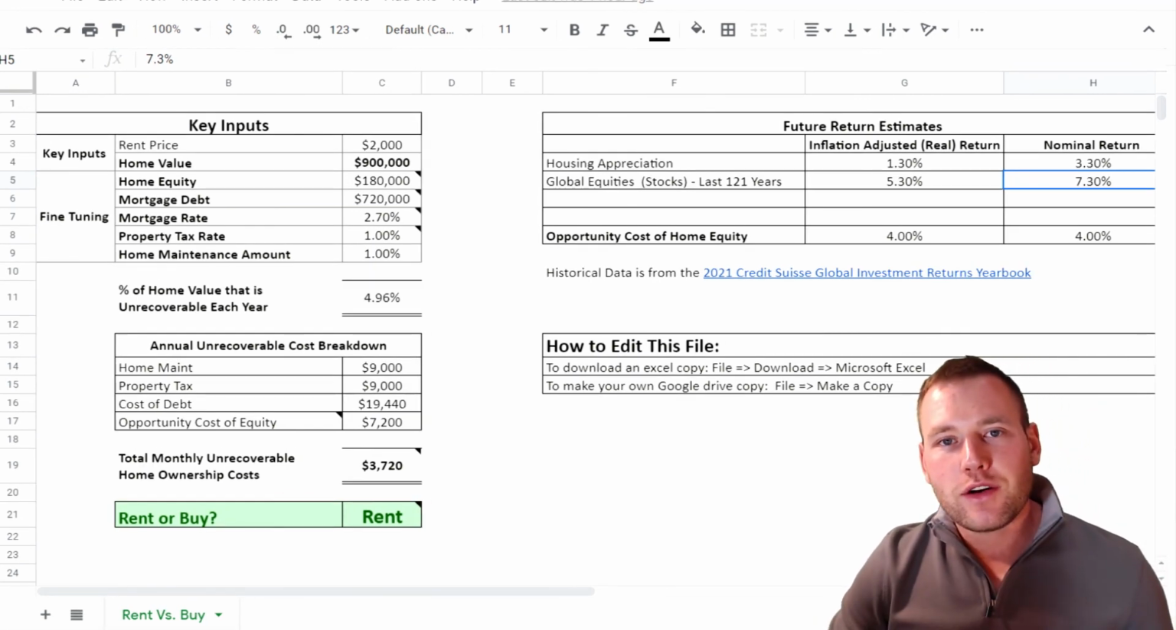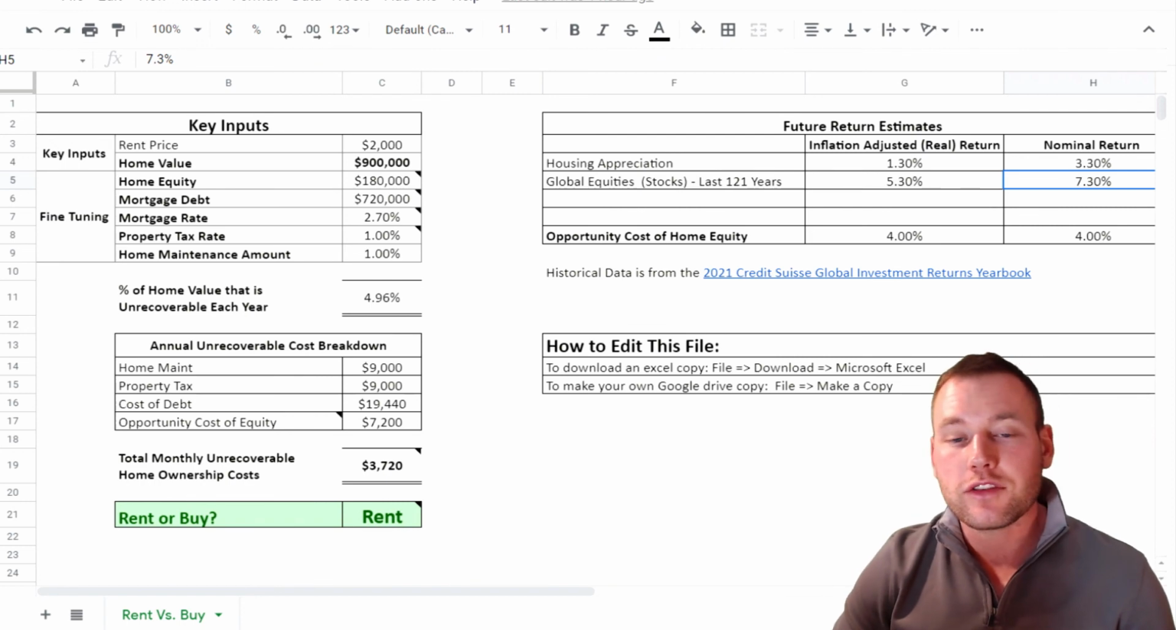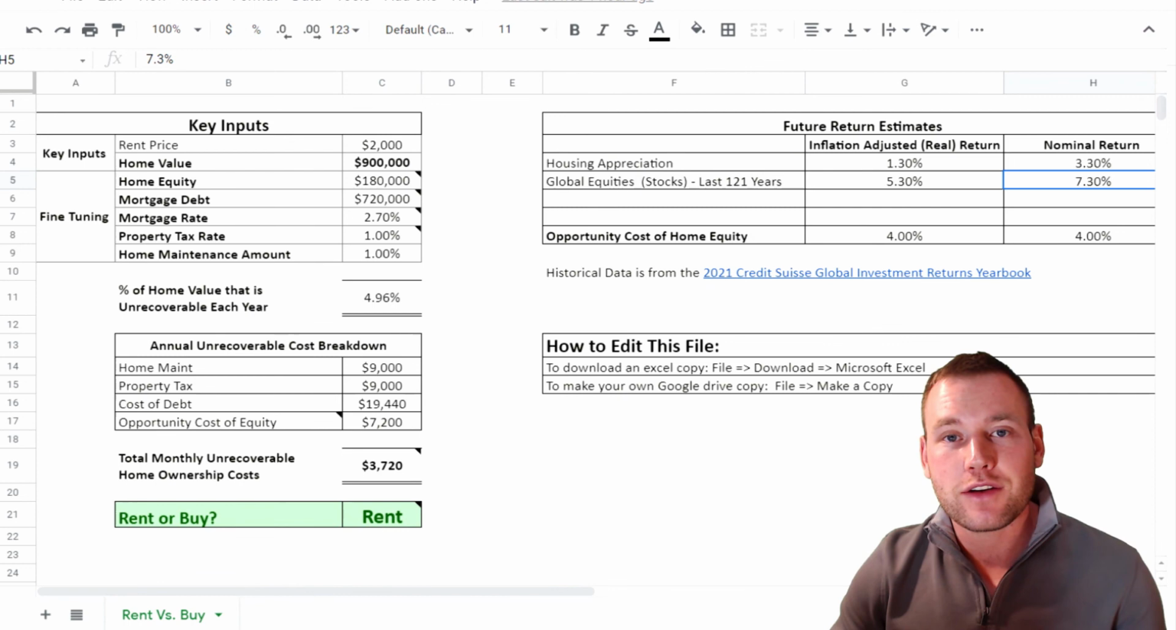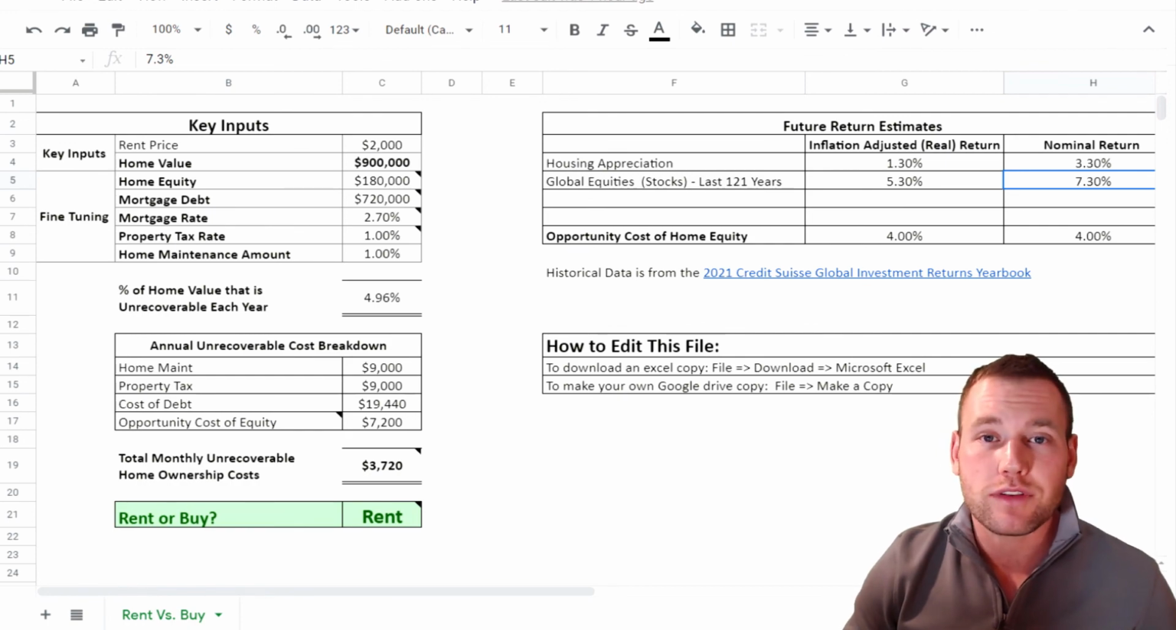I hope you like this video. I hope it helps you either as a homeowner better understand your total unrecoverable costs, or when you are trying to make the rent versus buy decision, that it allows you to compare the numbers to make the best decision, while also accounting for the biases and your own behavioral preferences that aren't reflected in the numbers.